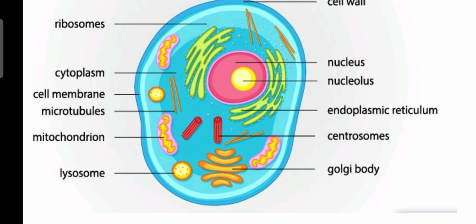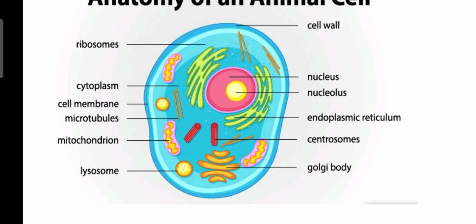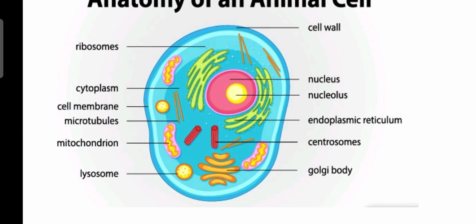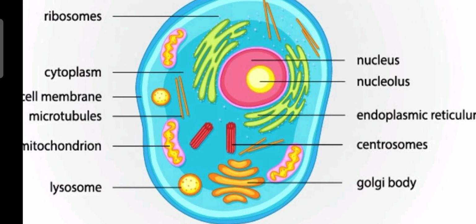These are all the different parts in the cell. You have to learn this and come. There is no cell wall there, only the cytoplasm protects the animal cell.